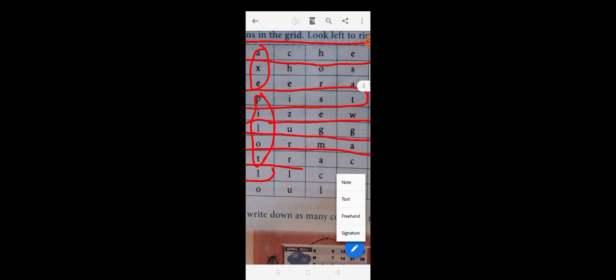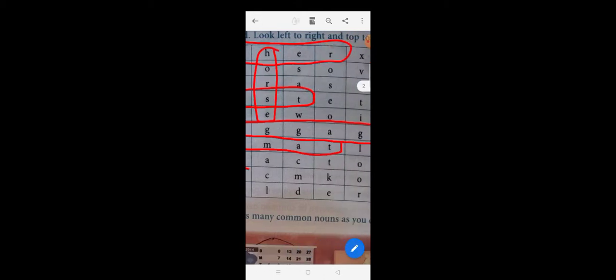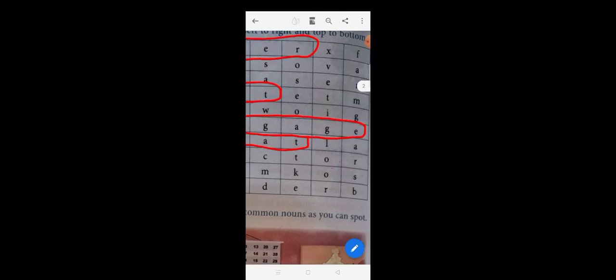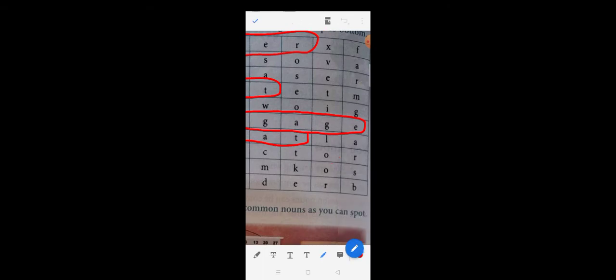Yes, we have got horse, so we will circle horse. Then after that GMA, no word. Then ESTA, it doesn't make any word. Then we go ahead with the last few ones. From top to bottom you have to check: ROSE, rose. Then this is OAT, oat.